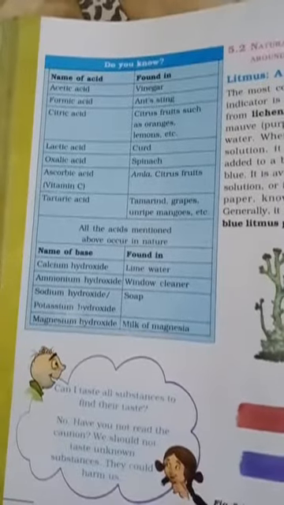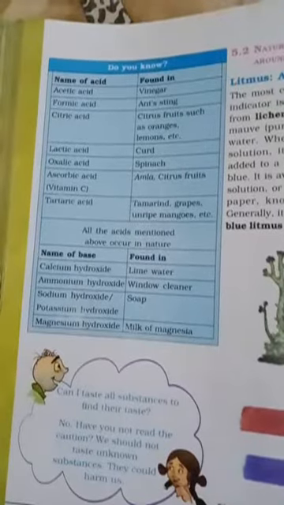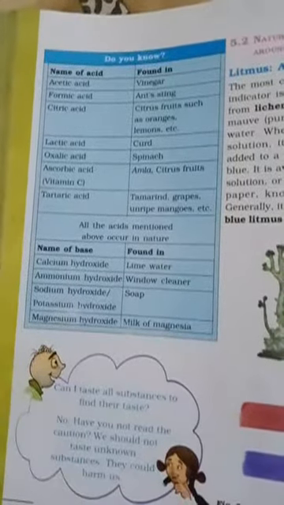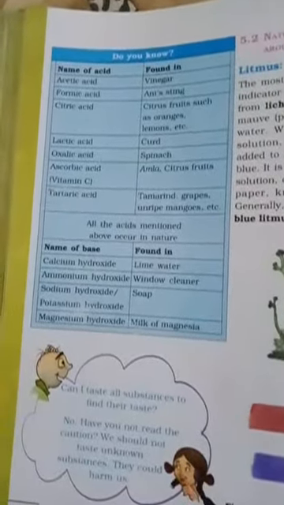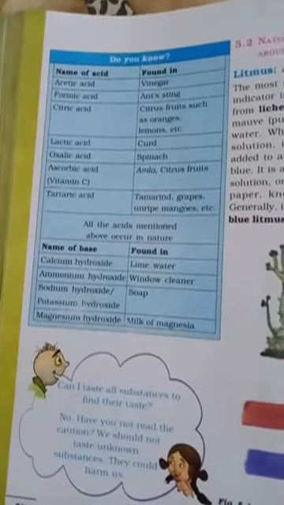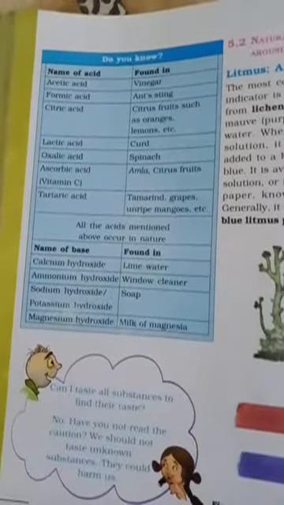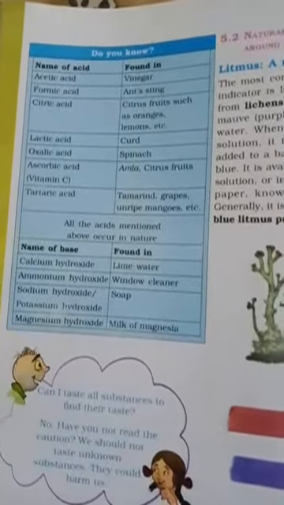Next one is grapes and unripe mangoes. The grapes which you eat also contain tartaric acid, and even unripe mangoes contain tartaric acid. So all the acids mentioned here are naturally available, we are not preparing them in factories. They are available naturally in nature.